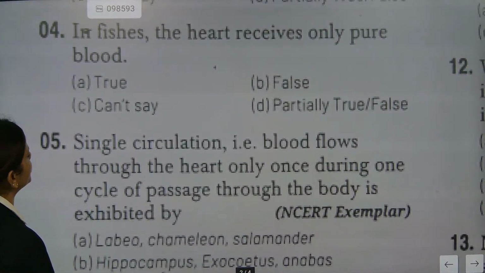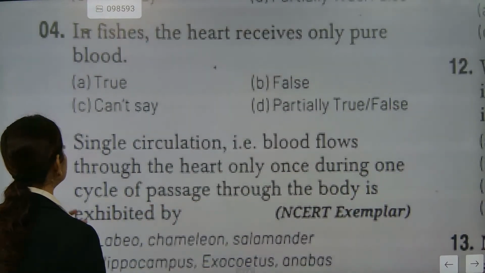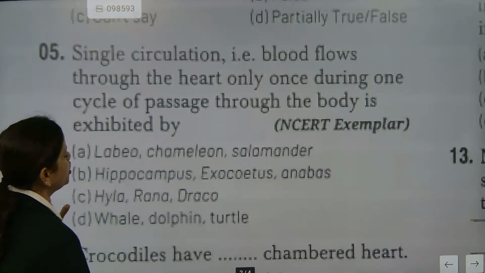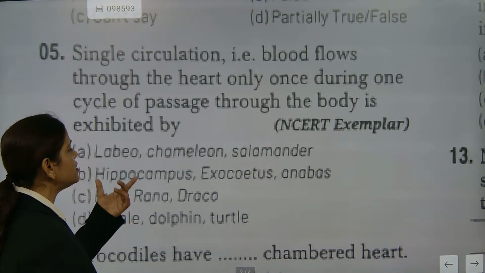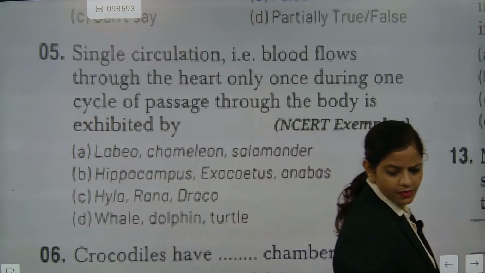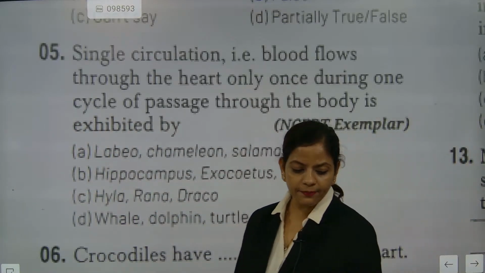Single circulation, where blood flows through the heart only once during one cycle of passing through the body, is exhibited by lobio, chameleon, salamander. Please answer this question. Hippocampus.